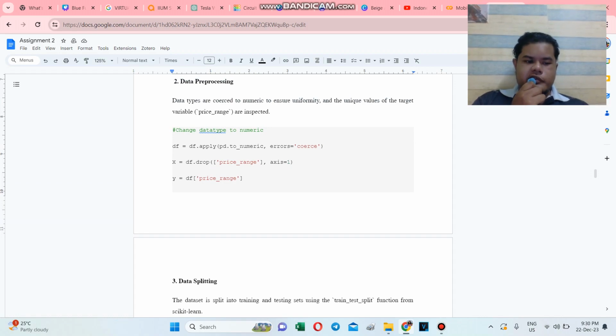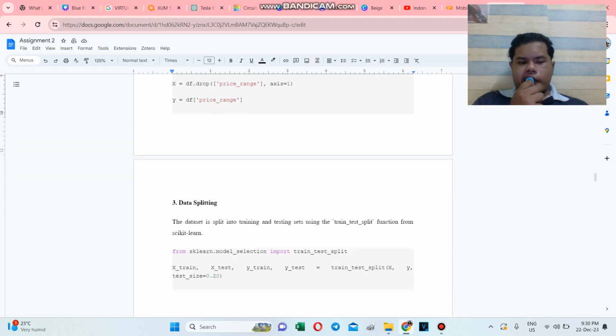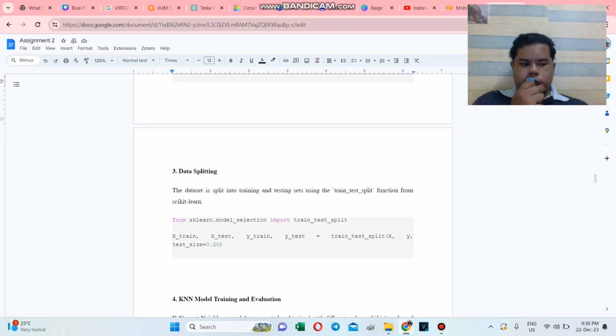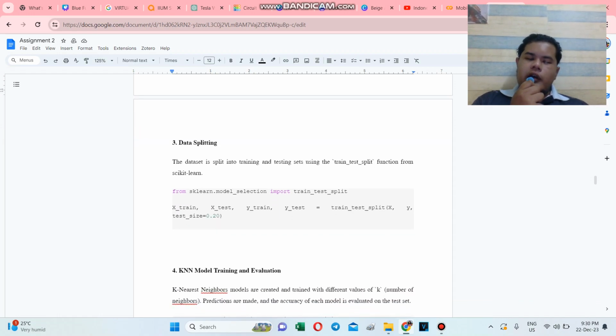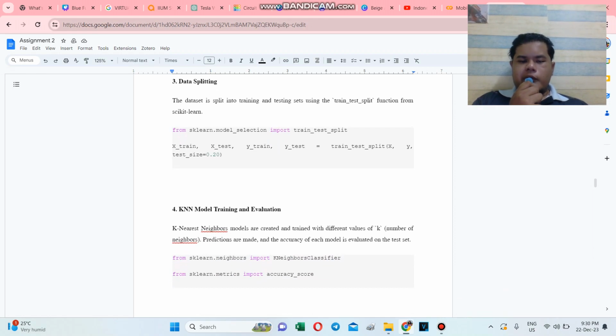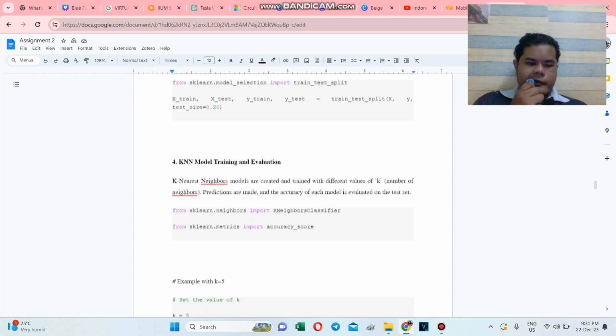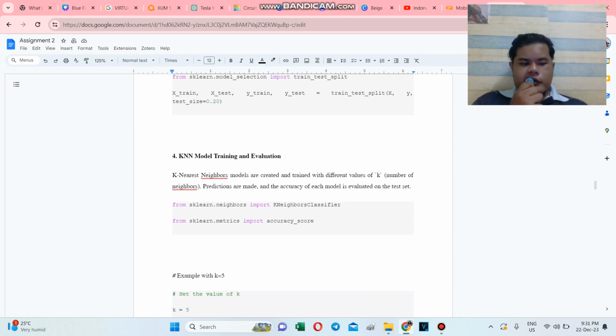Using scikit-learn, we split the data into training and testing sets. It's a crucial step in the evaluation of our model's performance. After that, let's dive into the core of our algorithm.